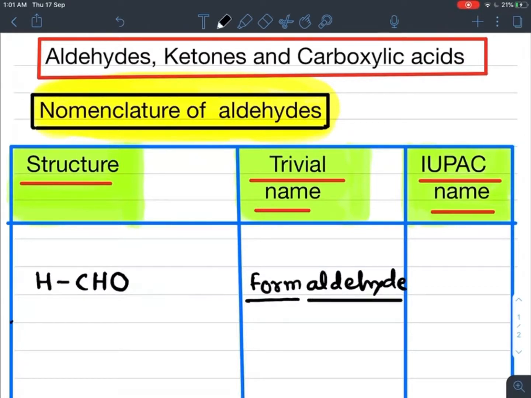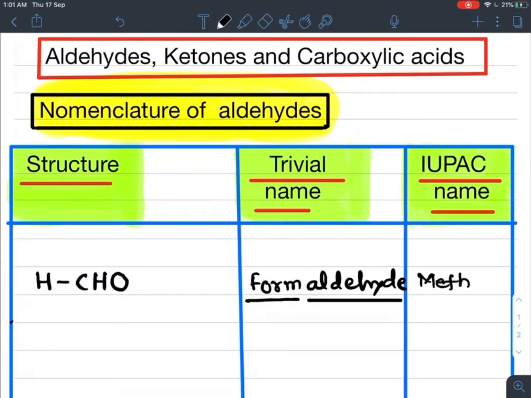Now how is the IUPAC name given for this aldehyde? You count the number of carbon atoms present in it. This is a one-carbon aldehyde and it is an alkane derivative. From the alkane, E is replaced by Al. The one-carbon alkane is methane.